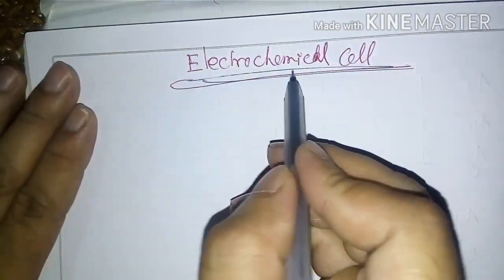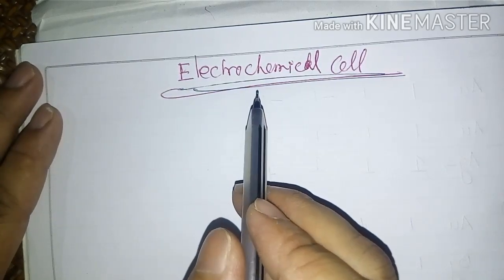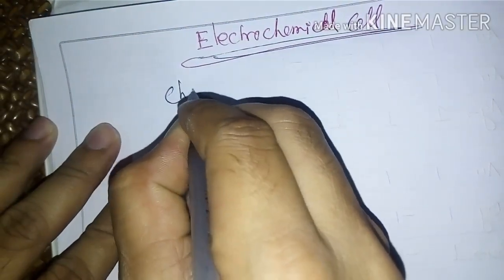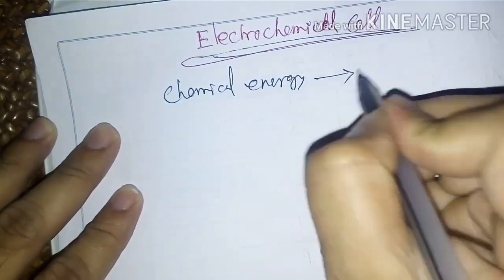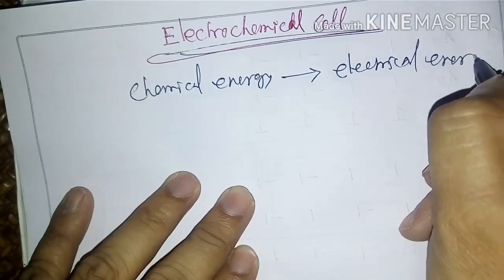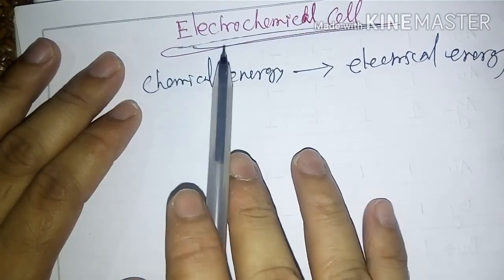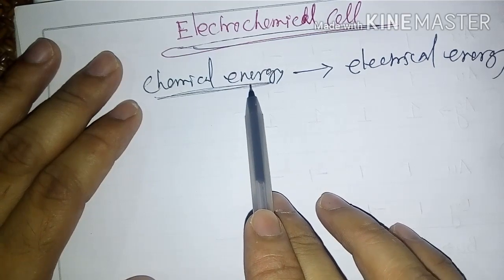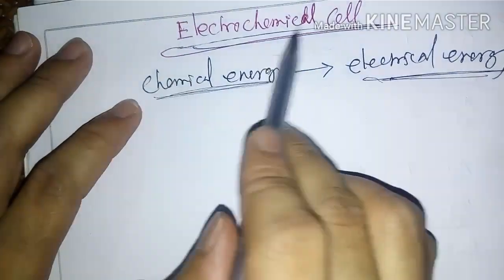Electrochemical cell means what? This one is a device in which chemical energy is converted into electrical energy, or vice versa. So this one is an electrochemical cell.